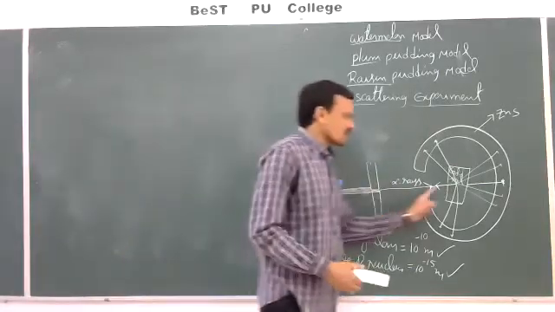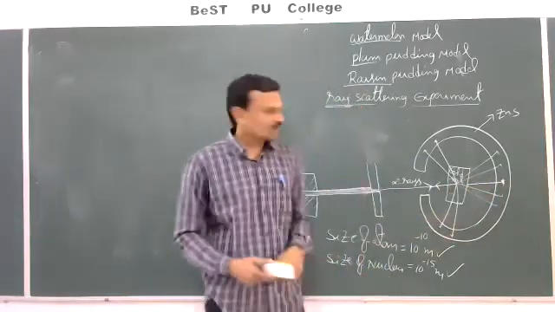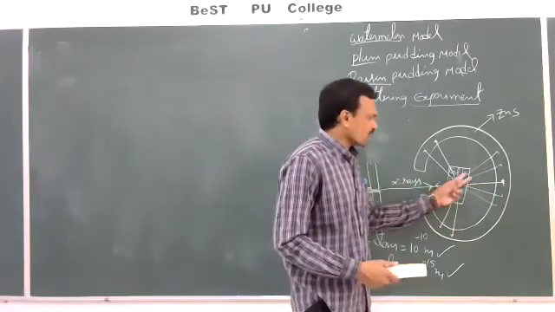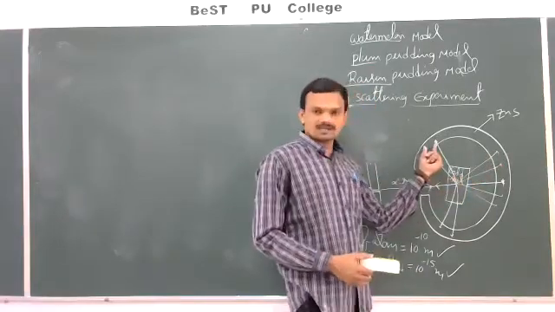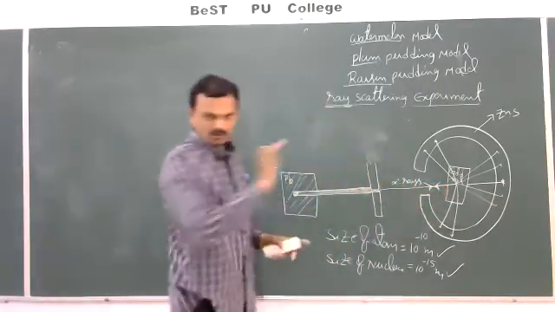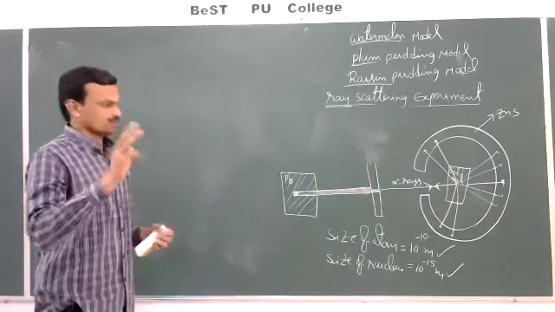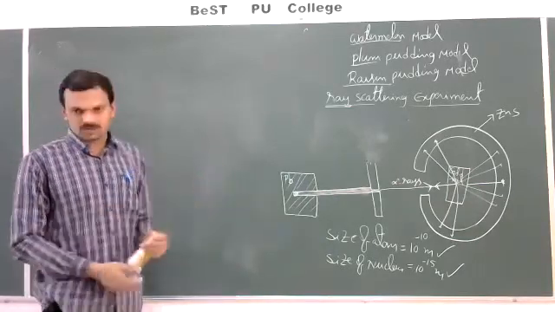Most of the alpha rays are undeflected, that is, they travel in straight lines without any deflection. A few alpha particles are deflected with small angles or with large angles. Only one particle is reflected back in the same path. These are the 3 observations. So from these 3 observations, he made some conclusions.